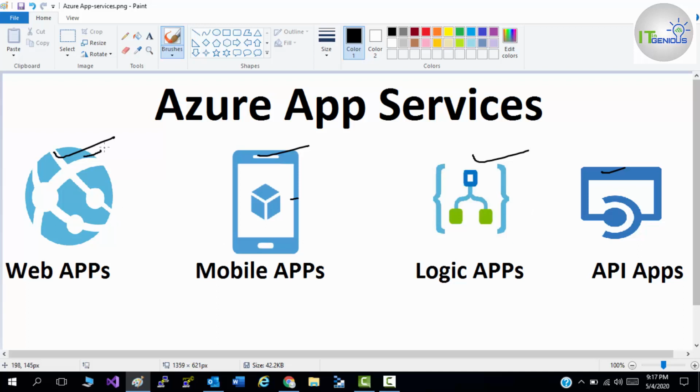Web app is formerly known as website. You can build and host your web application with various programming languages like .NET, Java, PHP, and Node.js. You have the control, and you can write your application in multiple programming languages. That is totally up to you which language you are going to use. The platform which you are going to use would be auto scalable and highly available.